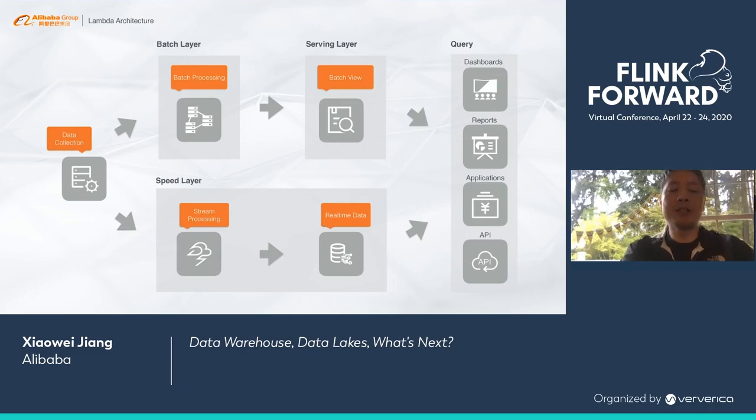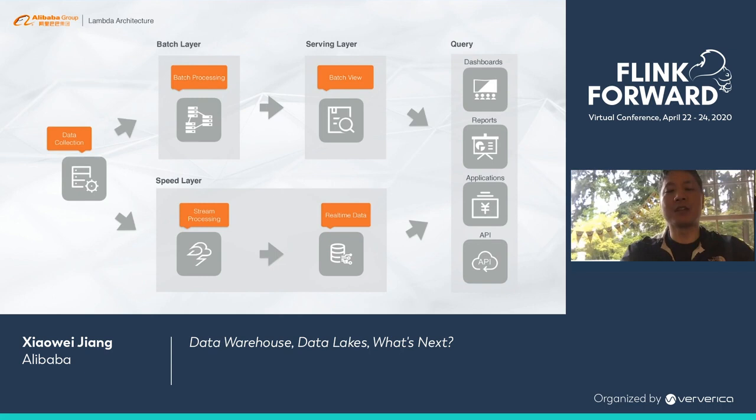The second problem in this architecture is that the data is stored in potentially different systems. The result from batch processing is stored in a serving layer, and the result of stream processing is stored in the speed layer. This can also cause complexity in the system.